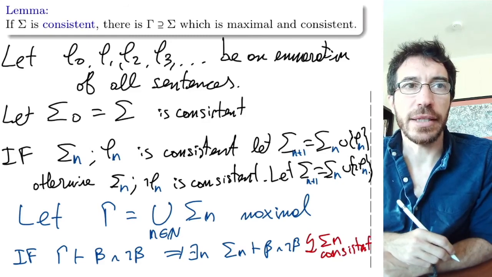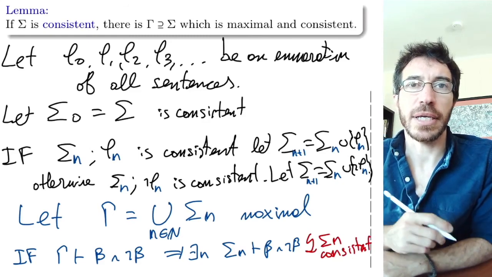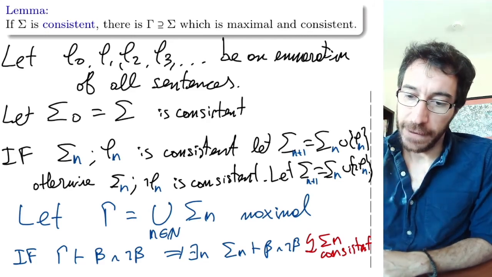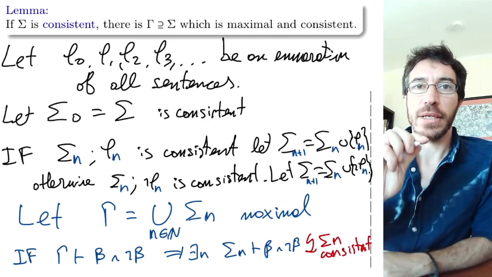So every consistent set of sentences can be extended to one that is maximal and consistent. That finishes the proof of this lemma. See you in the next video.